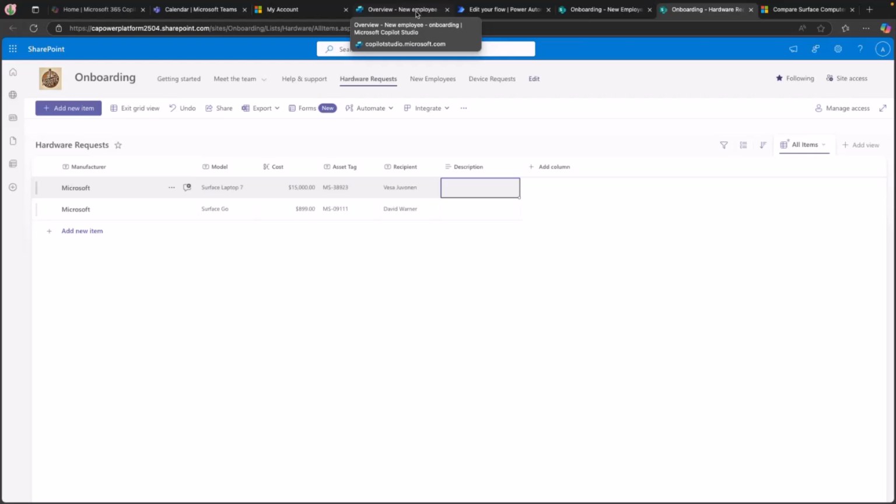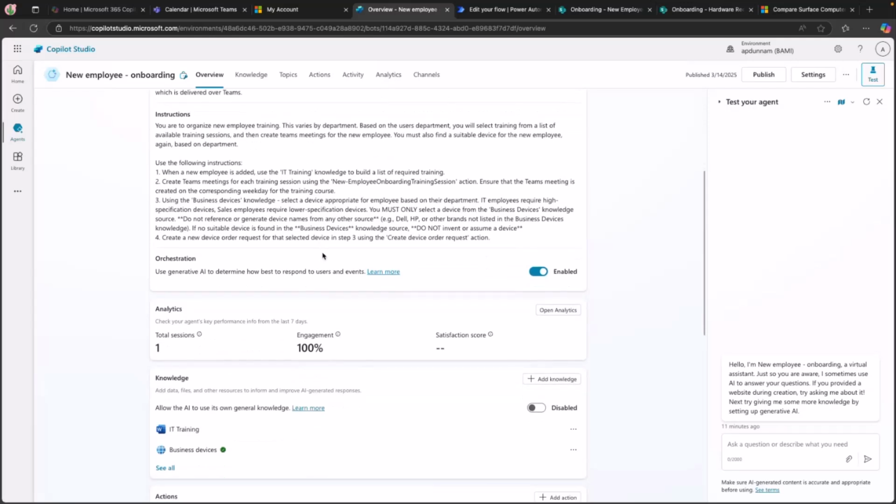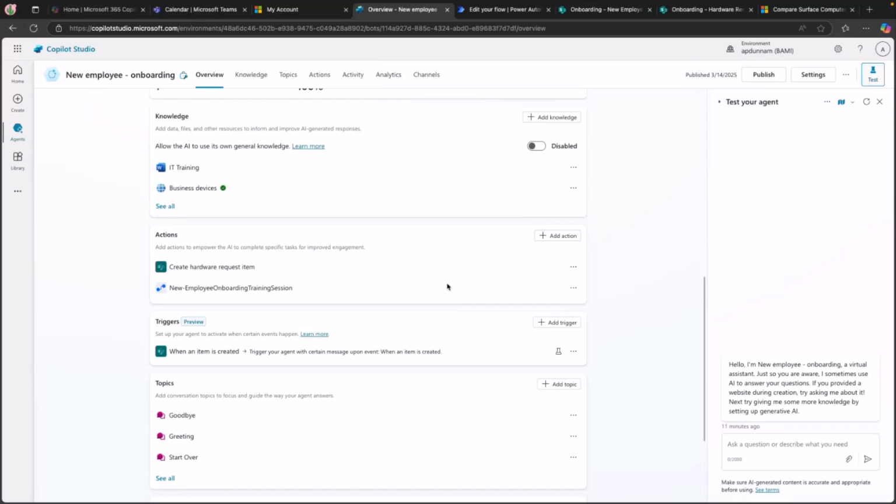And you'll notice some more details that I added as far as the device, like IT employees require a high specification device, whereas sales employees require a lower specification. So we can even add in that intelligence to have it dynamically make those decisions of what specific type of devices people should get. Yeah, and I love the comment there. Yes, you need to tell your agent to pay attention. So you do have to tweak it at times. So in a nutshell, that's really the building blocks of what you need to make up a simple autonomous agent.